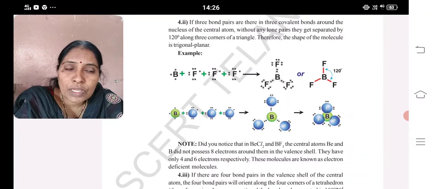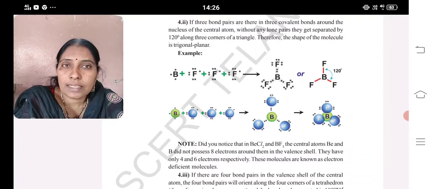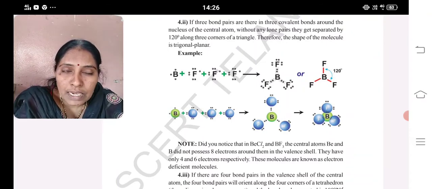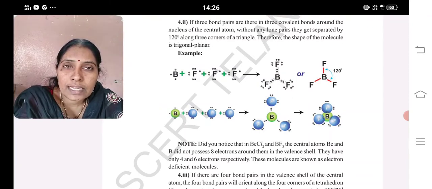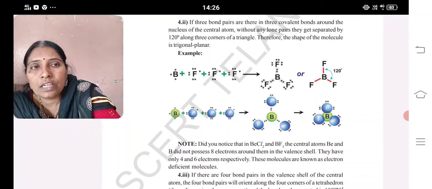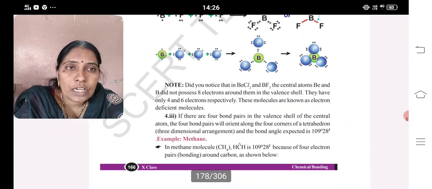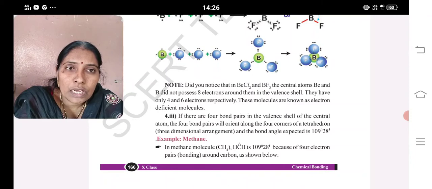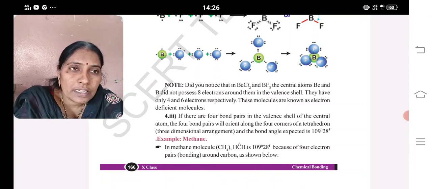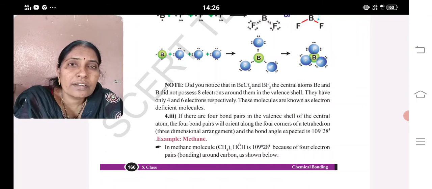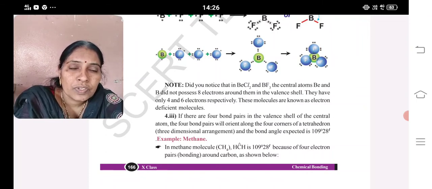So they are said to be electron deficient molecules. Beryllium chloride and boron trifluoride are said to be electron deficient molecules. Okay? If there are 4 bond pairs without any lone pairs, then it is 109 degrees 28 minutes, a tetrahedron structure.